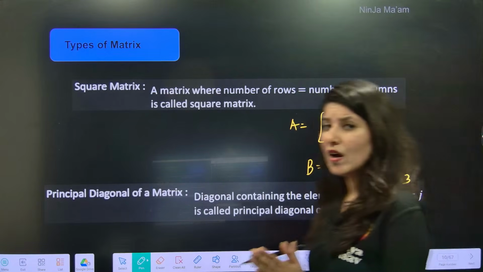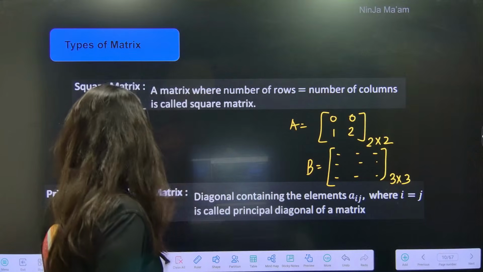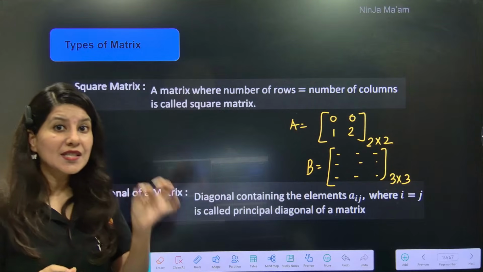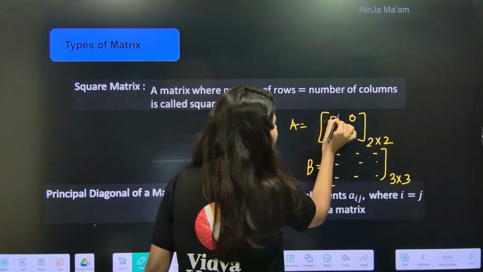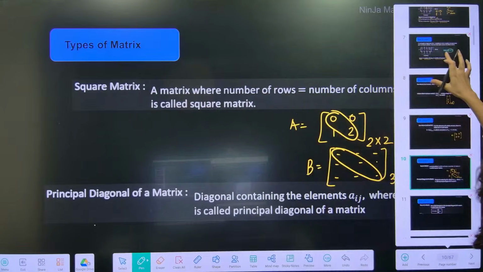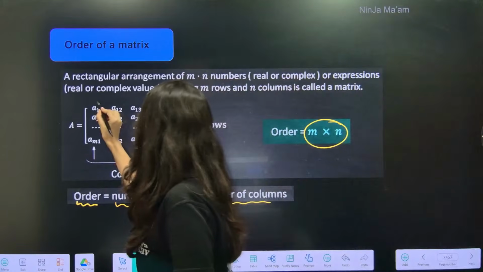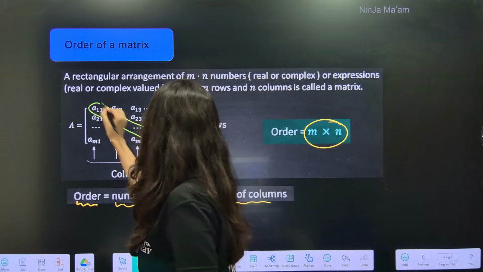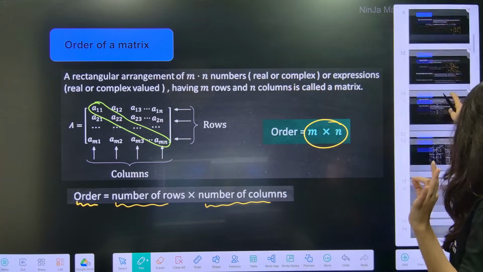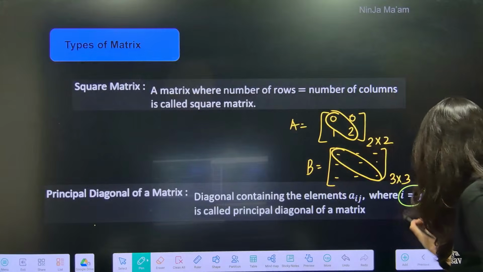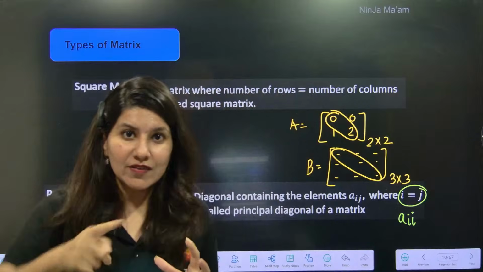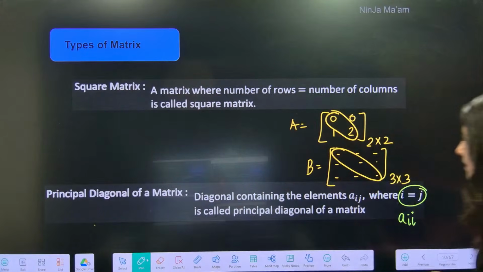Okay. Now when we talk about a square matrix, there is a definition which is very important: the diagonal, especially the principal diagonal of a matrix. So the principal diagonal is this. Can you see this is the principal diagonal? A11, A22, A33. Can you notice what is happening here? i is becoming equal to j. So all the elements of the type Aii, A11, A22, A33 are nothing but the principal diagonal of a matrix.